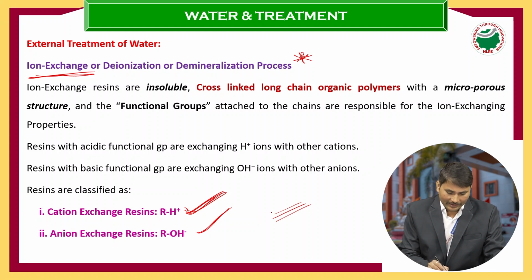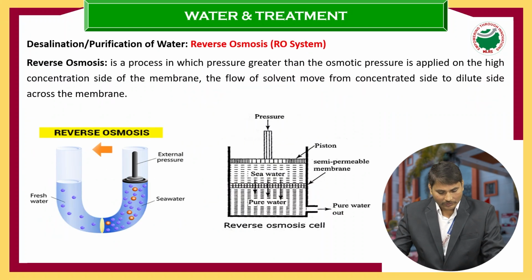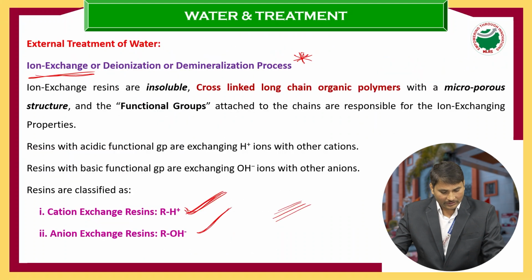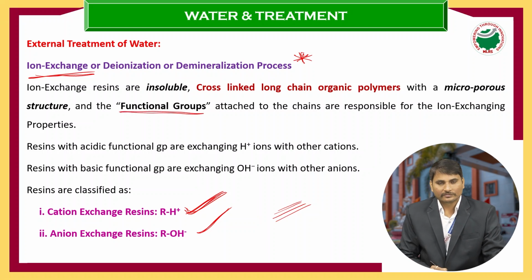These are insoluble in water. And these resins have a microporous structure, and they also have functional groups.